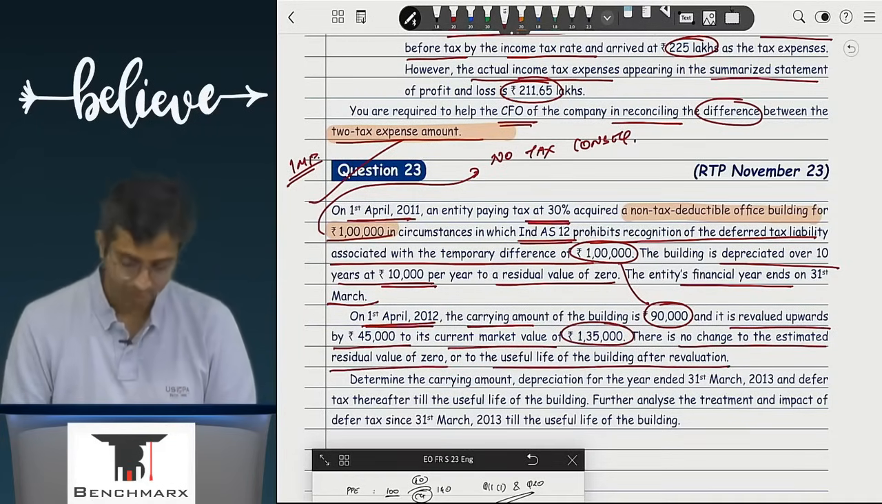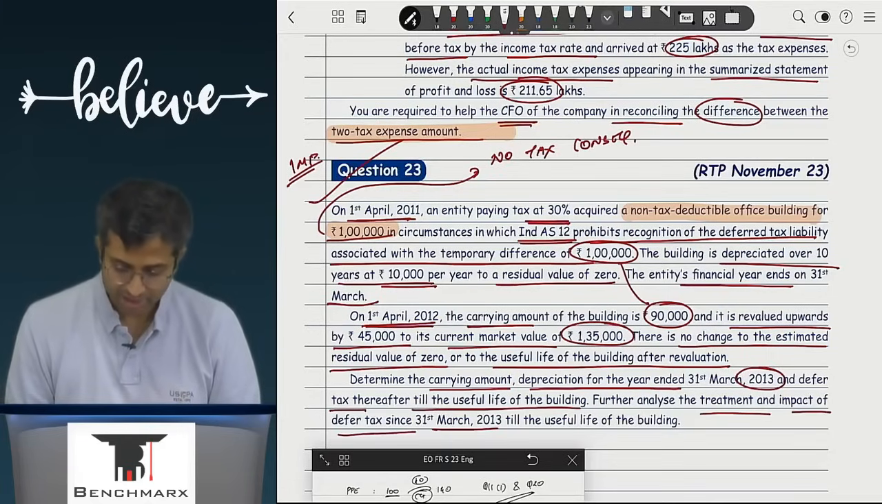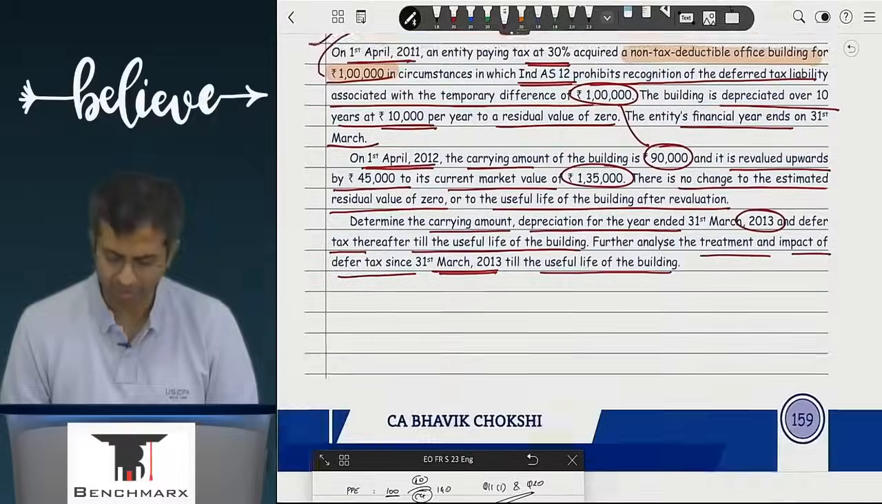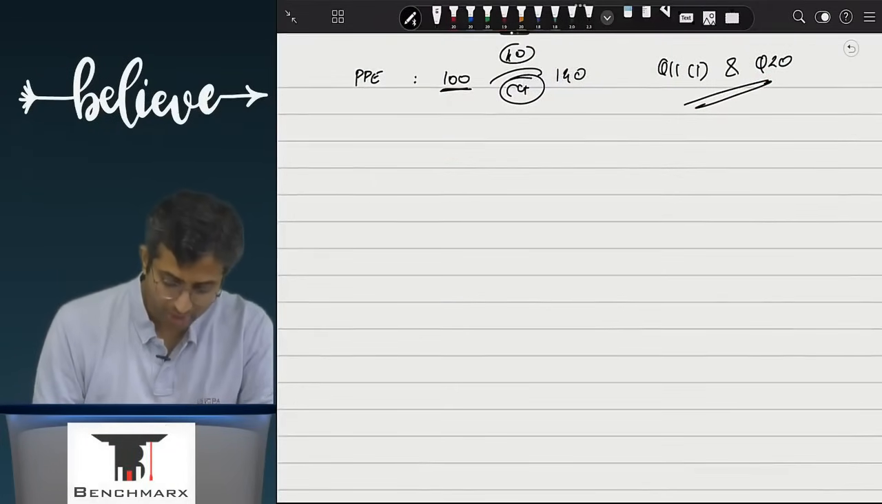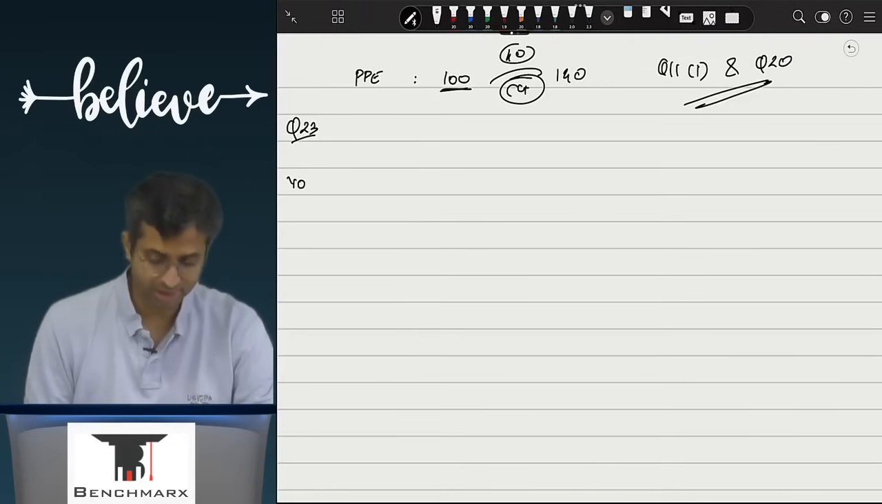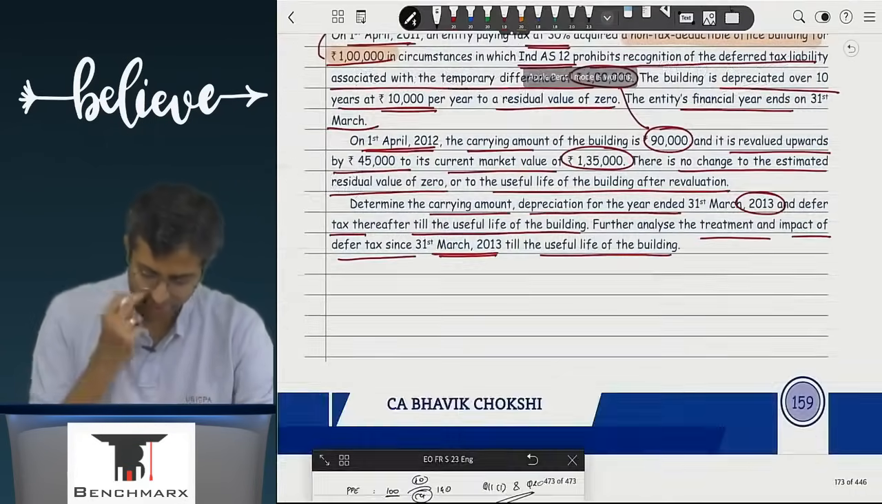after revaluation. Determine the carrying amount, the depreciation for the year ended 31st March 13 and deferred tax thereafter till the useful life of the building. Further analyze the treatment and impact of deferred tax since 31st March 13 till the useful life of the building. So over here there are various ways in which you can solve, but if you go to question number 23, if I look at year 0, this is basically 1st April 2011 when the asset was acquired.